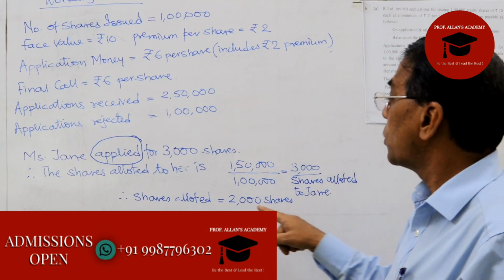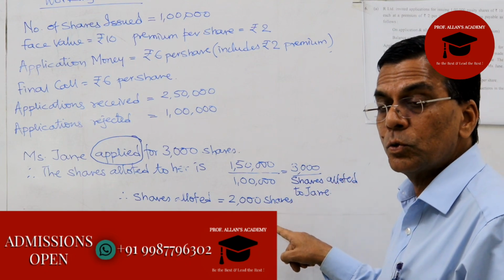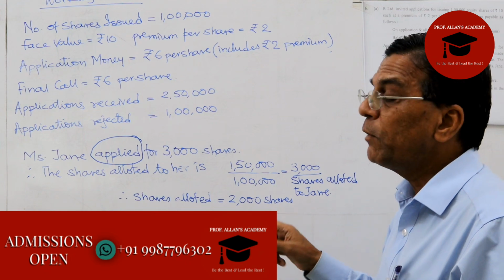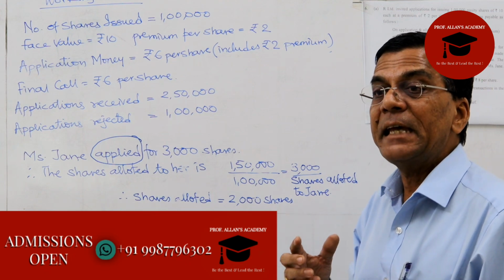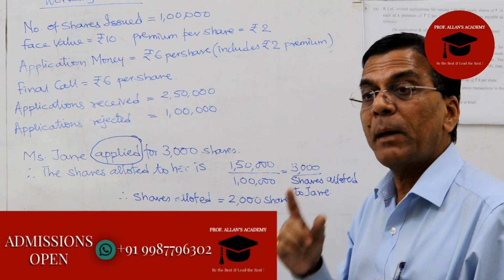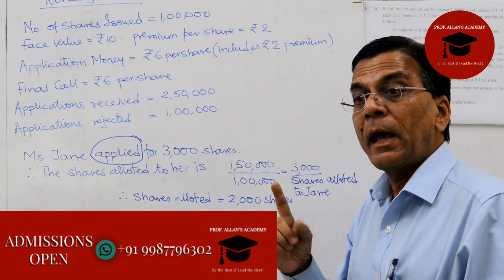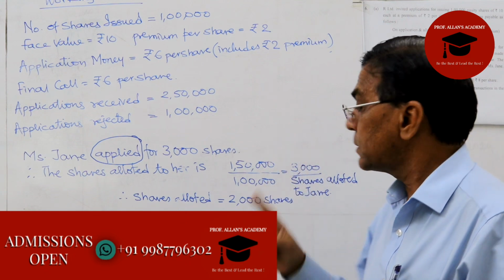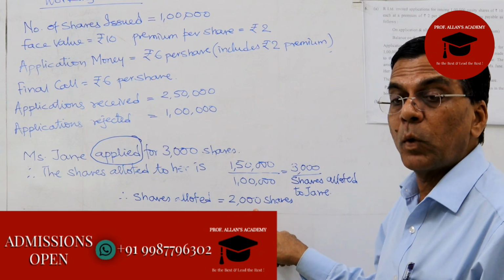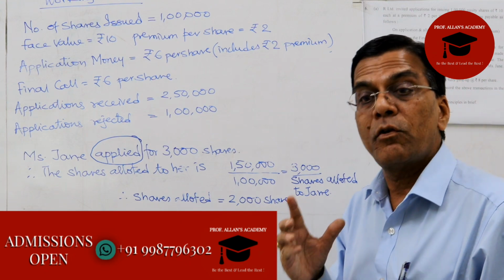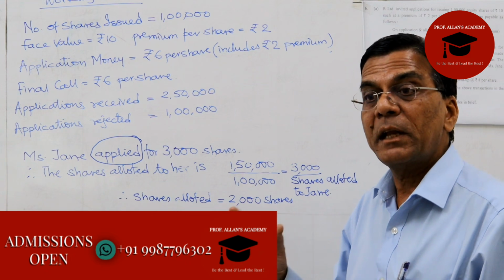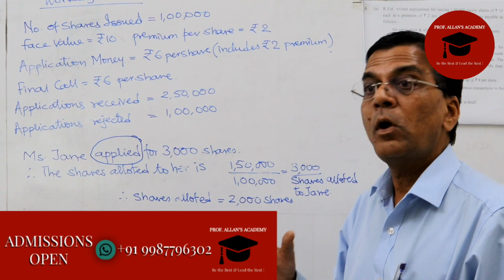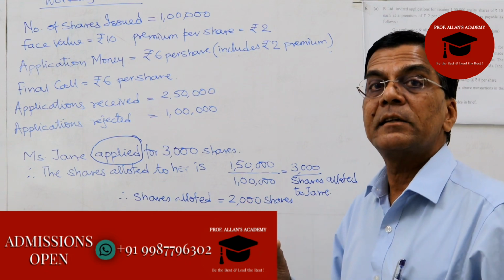So how many shares was she allotted? 2,000 shares. So we will now go on to find out what exactly is the arrears. But remember, Jane had already paid in excess for 1,000 shares. So that money is also there. So we need to know as to what the calls in arrears would be.